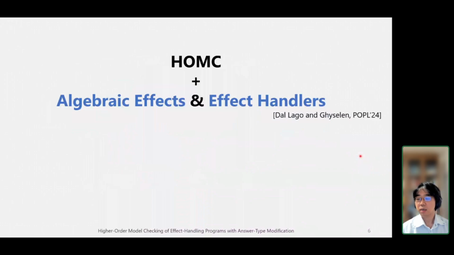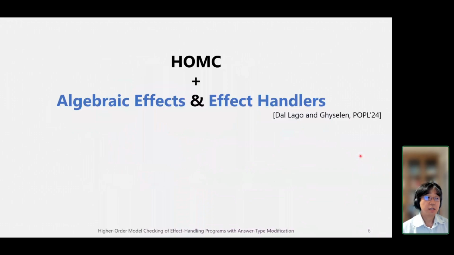At this year's POPL, Dal Lago and Ghyselen presented extensions of higher order model checking to algebraic effects and effect handlers. Algebraic effects are mathematical abstractions, and they can express many kinds of effects, like global store, IO effect, and non-deterministic choice. Effect handlers provide the ability to access delimited continuations to the user. This ability makes it possible to express continuation-based effects, like exception handling, local store, backtracking, coroutine, and so on.